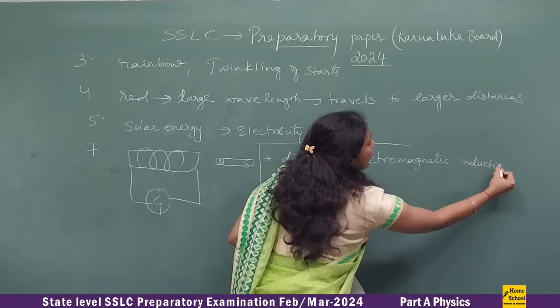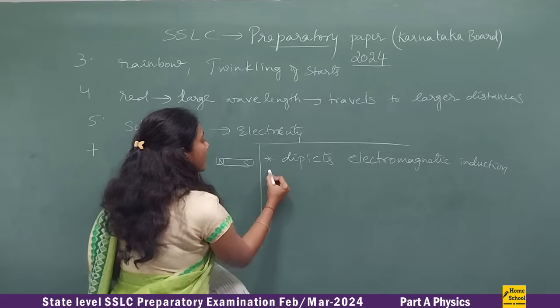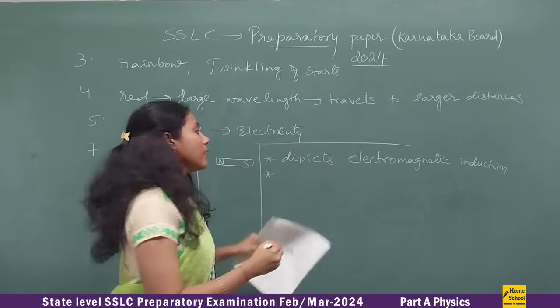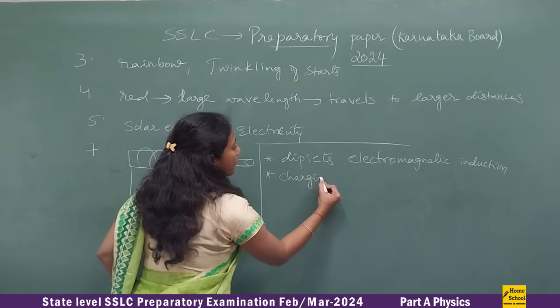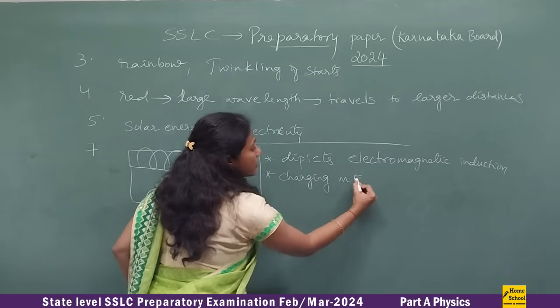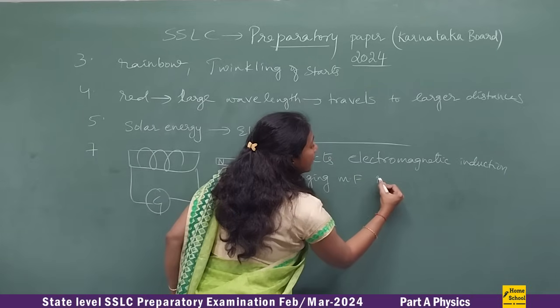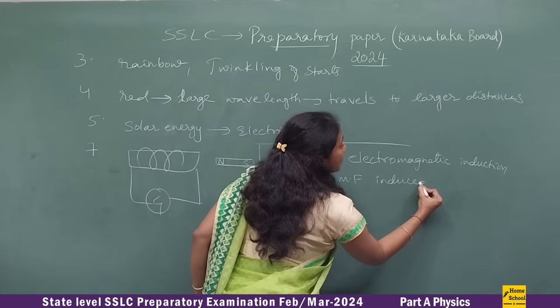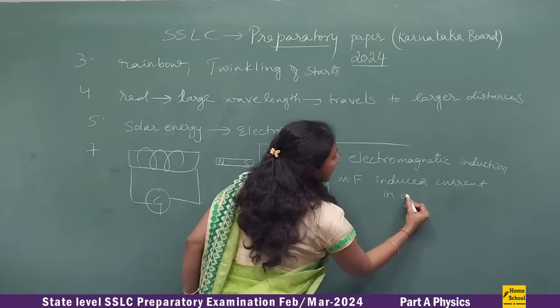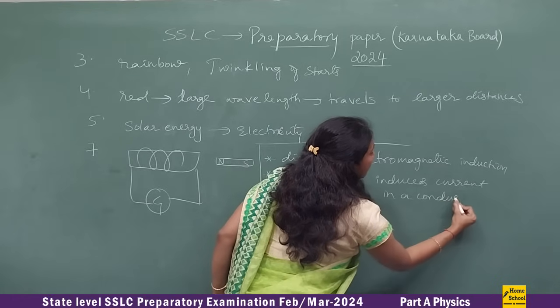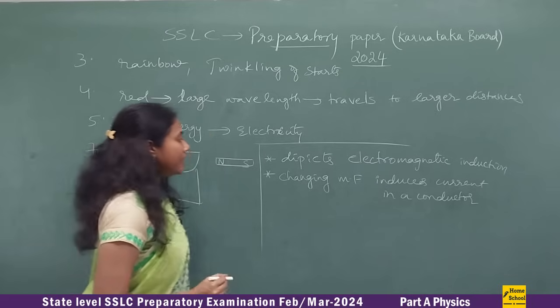You can also write the definition of electromagnetic induction in the next point. What is electromagnetic induction? A changing magnetic field induces current in a conductor. This is a simple form of defining electromagnetic induction.